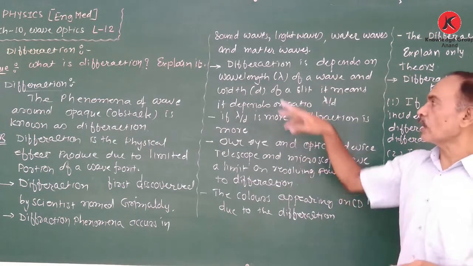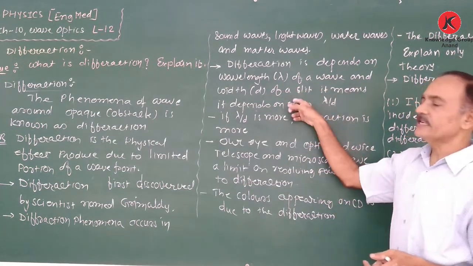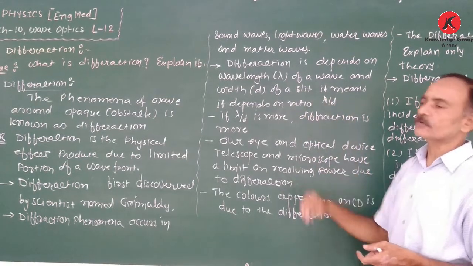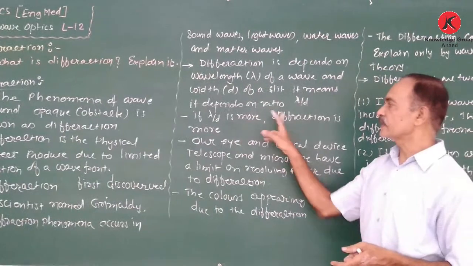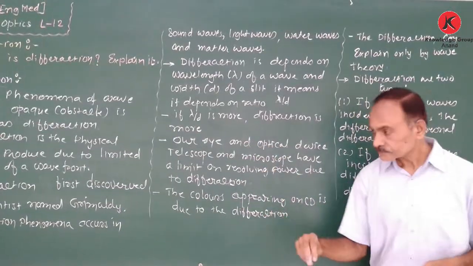Diffraction depends on the wavelength lambda of a wave and the width of a slit. That means it depends on the lambda upon d ratio. As the lambda upon d ratio increases, the diffraction of the wave is also more.